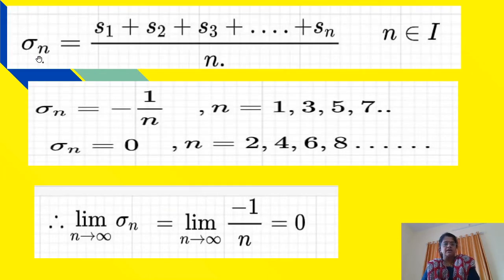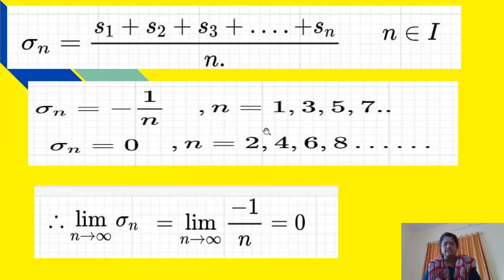Consider sigma_n. Sigma_n is equal to S1 plus S2 plus S3 plus dot dot plus Sn divided by n, where n belongs to N. Now sigma_n is equal to minus 1 upon n if n is odd, that is n is equal to 1, 3, 5, 7 and so on, and sigma_n is equal to 0 if n is equal to 2, 4, 6, 8 and so on.